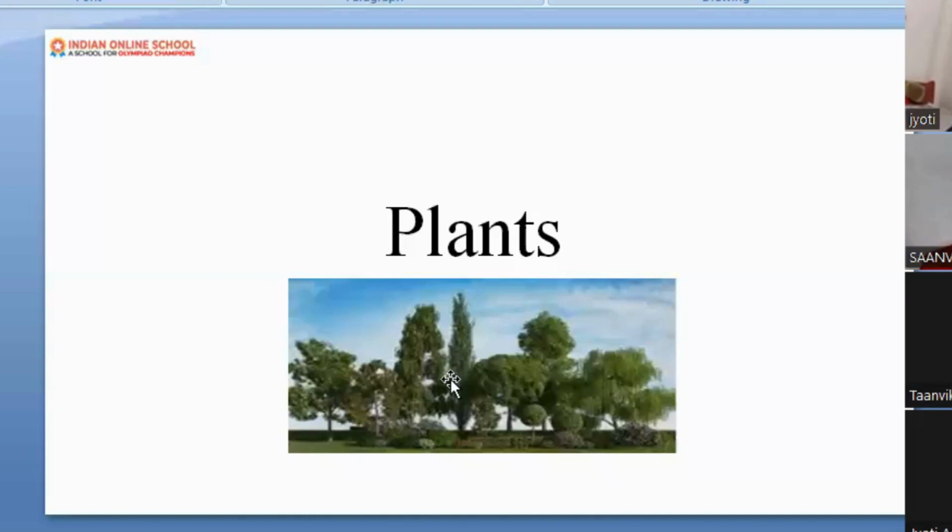Can you see the different types of plants? Some are big in size, some are very small, like bushes or like grass only, isn't it? So in this picture we can see the different sizes of the plants, and that some plants are very thick, very dense, and some are not. So we can see different types of plants.